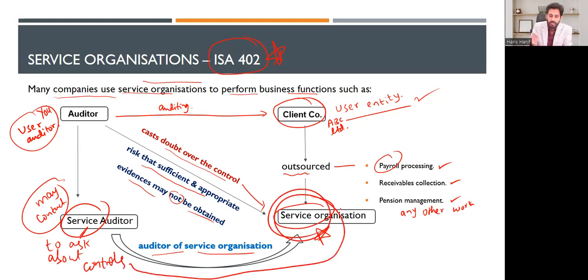controls at the service organization. Now, very simple point is that you people are the user auditor. You are coming to me and I have outsourced my accounting records to someone else, and you are casting doubt about the controls at the service organization. So you can contact the auditor of the service organization in order to ask about the controls because of the impact on the financial statements of this client, right?